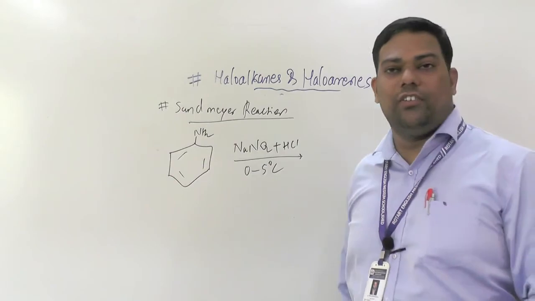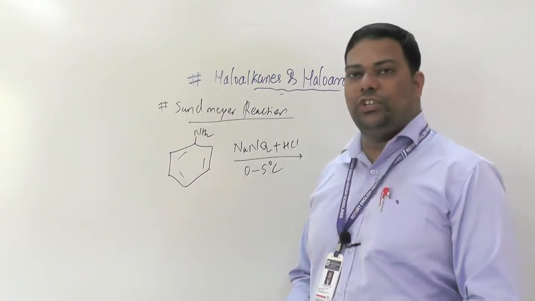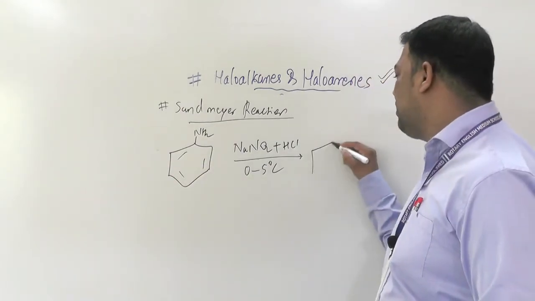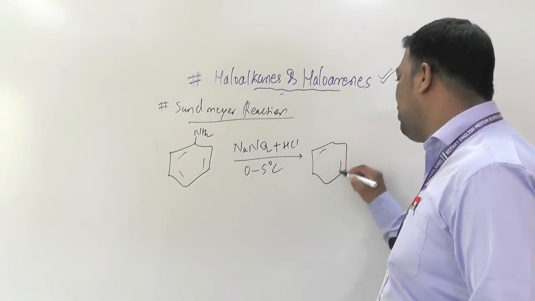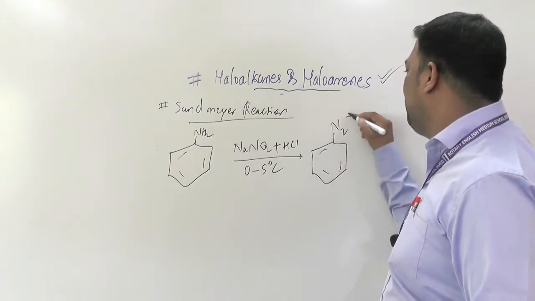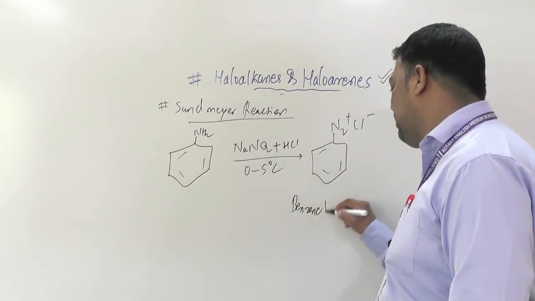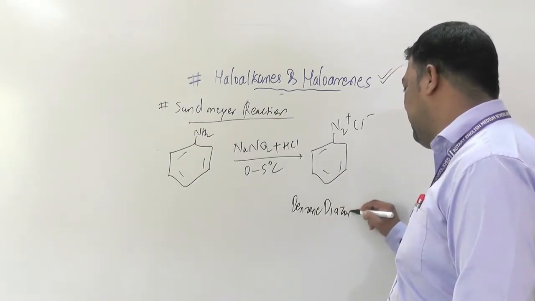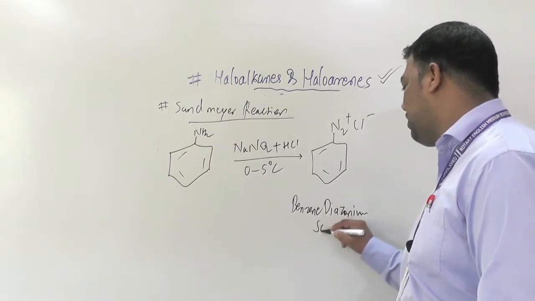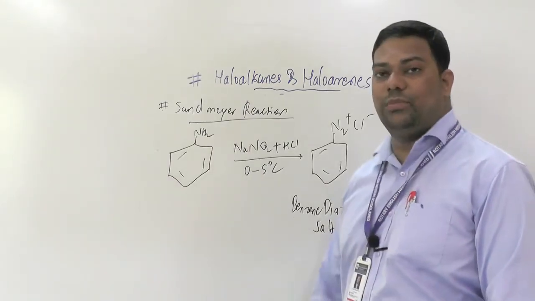After diazotization you get a salt, N2 plus Cl minus, which we call benzene diazonium salt.